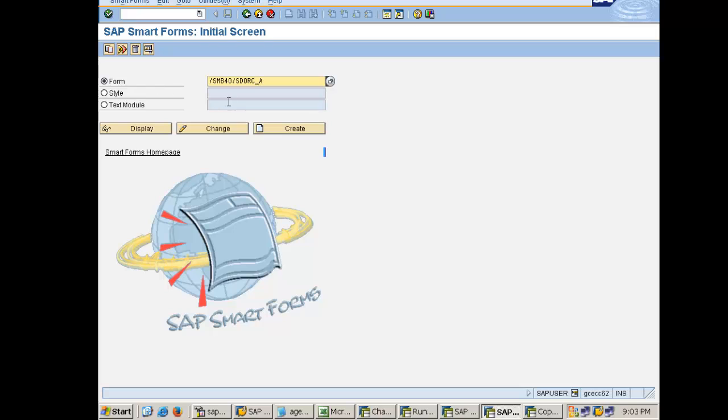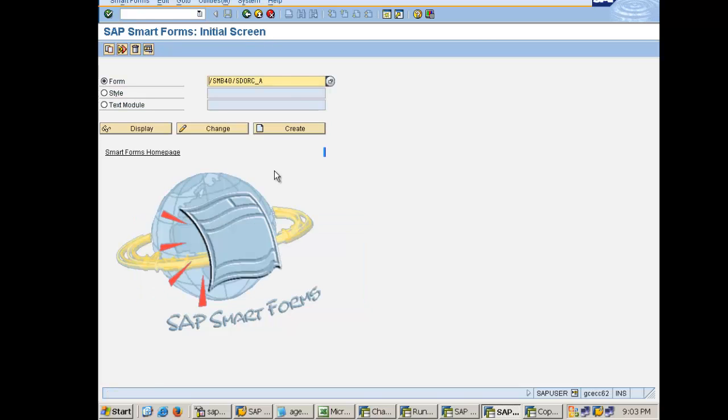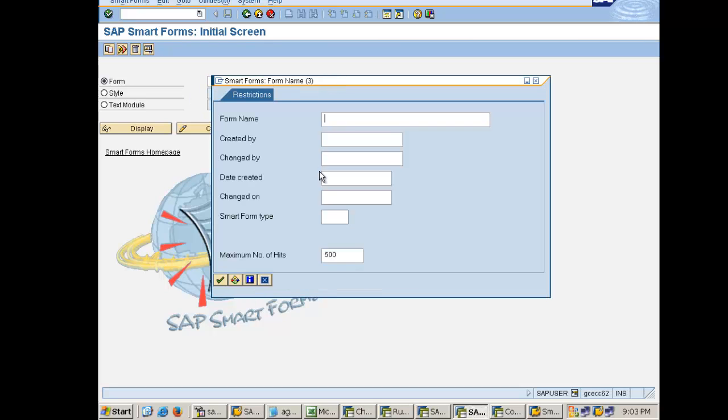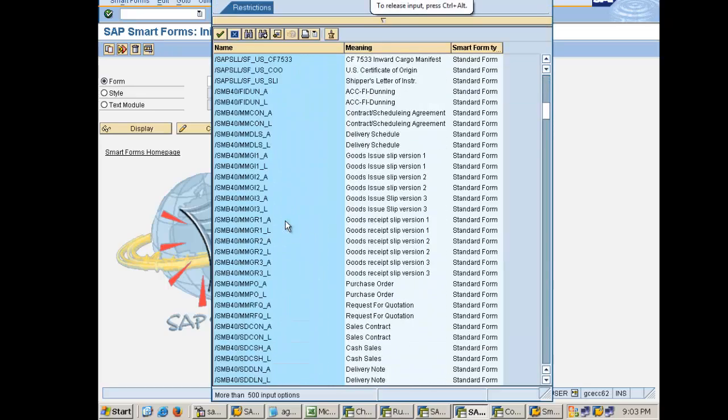That is one thing. Second, if I hit on the change button, looks like there is some problem in this form. Let me get another one.